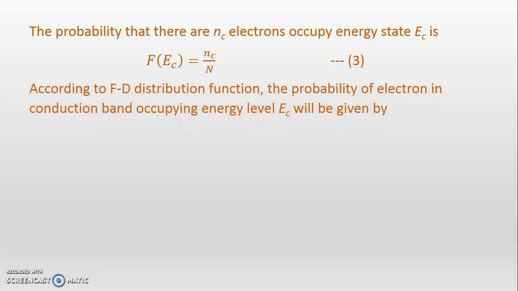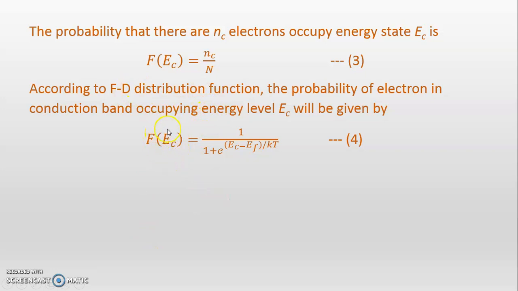According to the Fermi-Dirac distribution function, the probability of an electron in the conduction band occupying energy level EC will be given by the Fermi-Dirac distribution function that you have already seen, which is f(E) = 1 upon 1 plus e raised to (E minus EF) upon kT. Now we are writing this for energy state EC, so it will be f(EC).